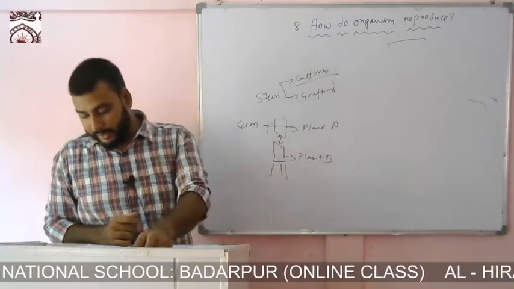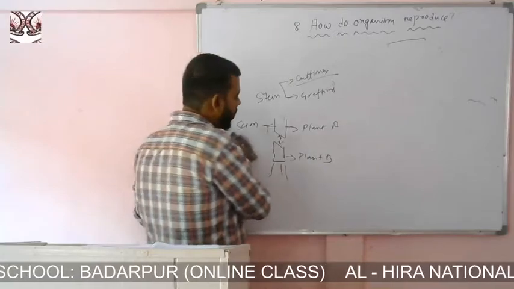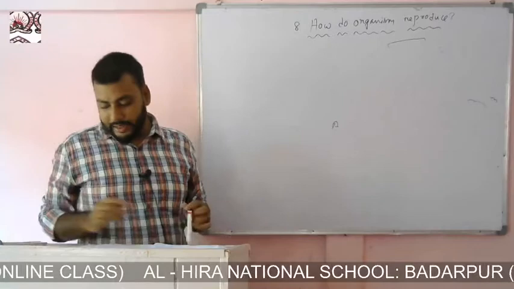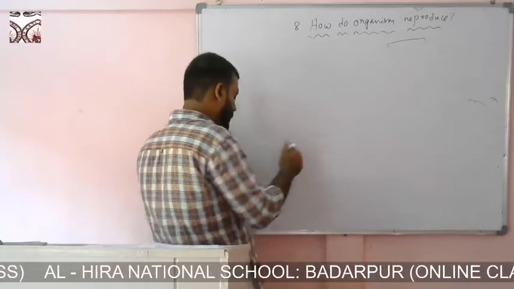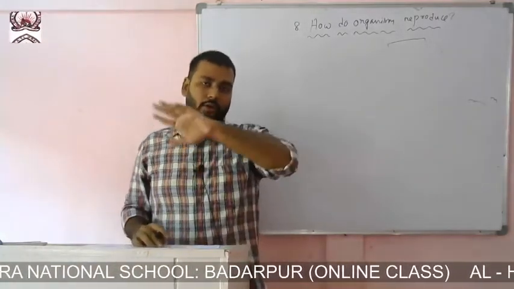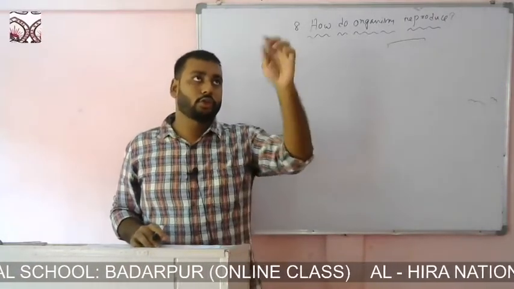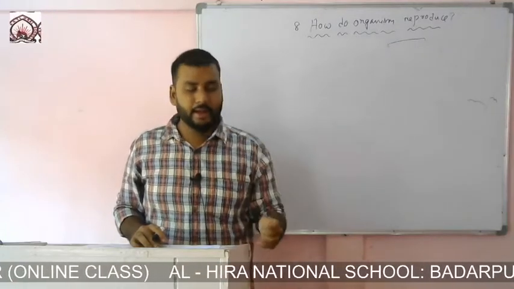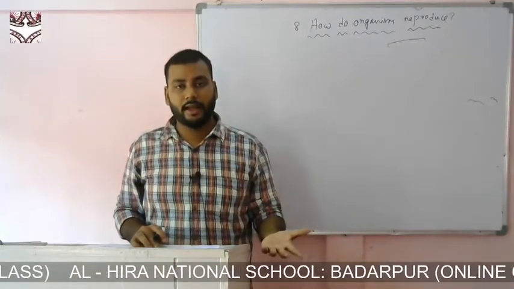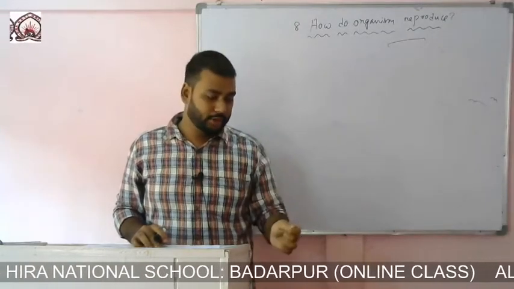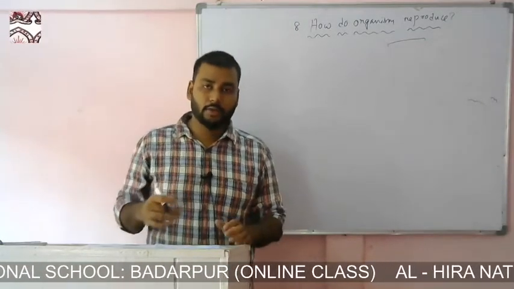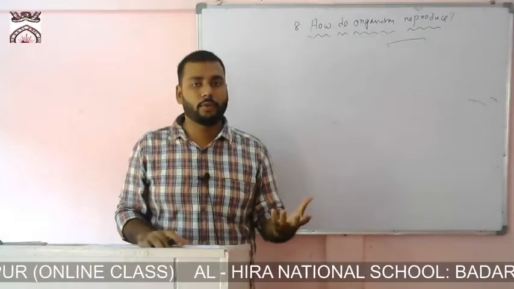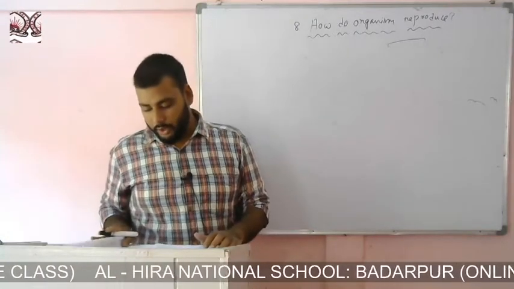And finally there is layering. Layering is very simple. There are some plants whose branches tilt towards the ground. You take a branch and bury it inside the ground, similar to cutting but without cutting it. You take a branch near the ground and keep it like this. After a few days, this branch will give new roots, and from there you can grow a new plant.